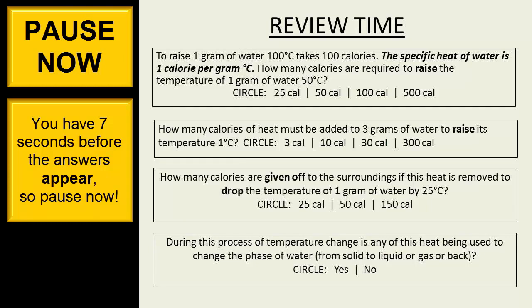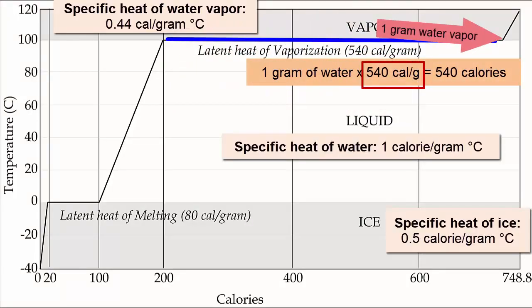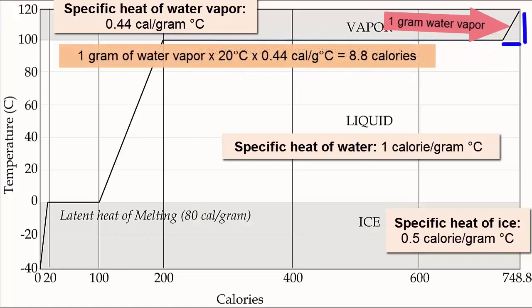Pause now. At the boiling point, we add 540 calories of heat to vaporize it. Pause now. Finally, we add 8.8 more calories to raise the temperature of the resulting steam to 120 degrees Celsius.